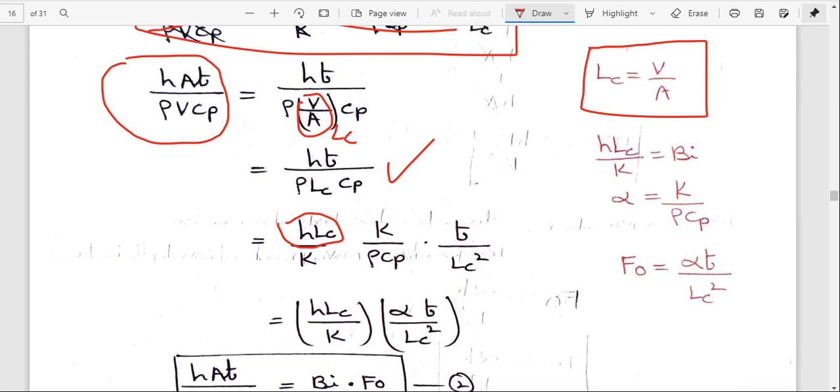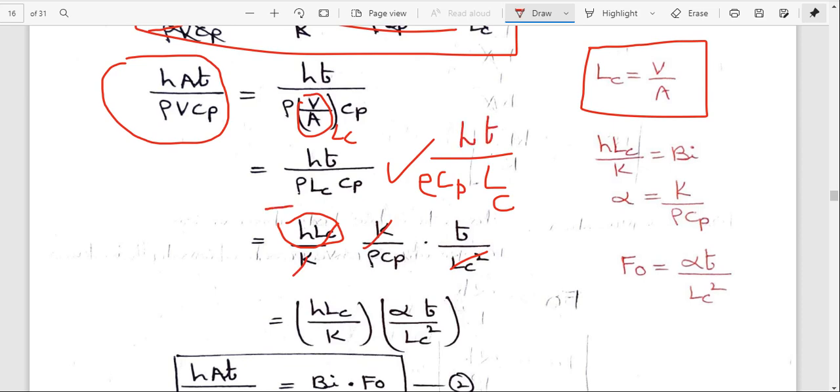Here LC square and LC get cancelled, so LC is in the denominator, and density and cp are there. After that, k gets cancelled, leaving h into t. So this is the equation.